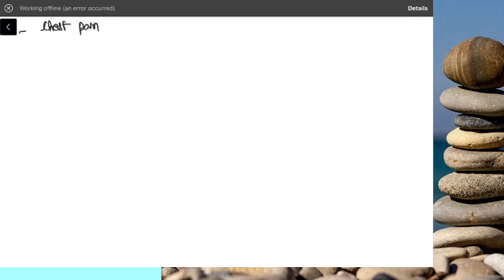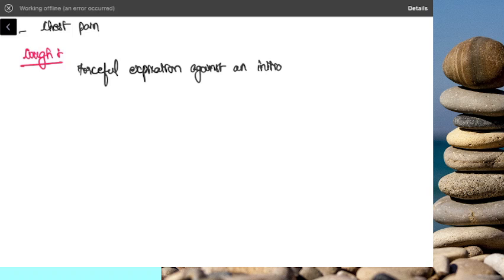First will be about cough. You have to know what cough is first. Cough is forceful expiration against an initially closed glottis. The word initially closed is more important because books usually will tell forceful expiration against the closed glottis. If the glottis is closed, it's not possible to expire air. So initially the glottis is closed.